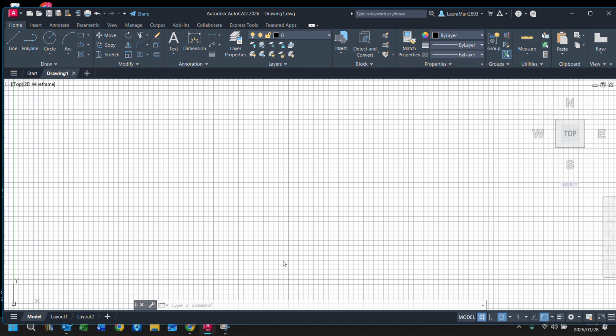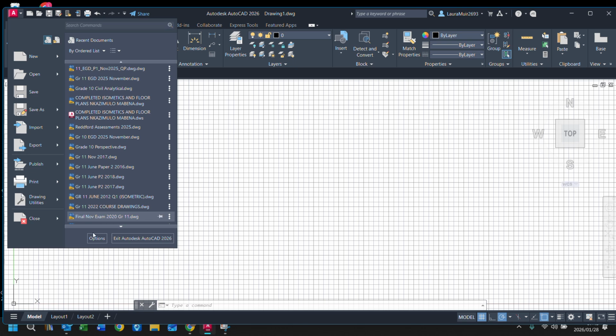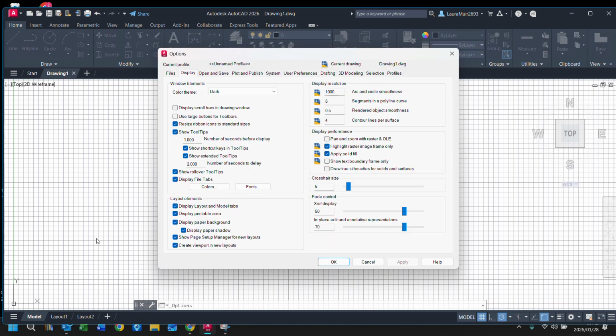Right, so when I open this one, you'll notice that it's already like this. So the first thing we're going to do is click on the A in the top left corner, and we're going to go down to Options. Right, you will notice that my AutoCAD toolbars are very dark. I like the dark theme.